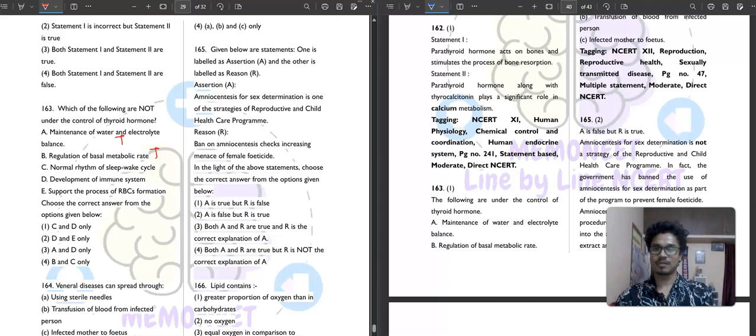It is also under control of thyroid hormone. The normal rhythm of sleep-wake cycle. This is pineal gland. Definitely not thyroid. And development of immune system is lymphocyte. Okay, so this is also not thyroid. Support the process of RBC formation, thyroid, correct. So not under thyroid control are C and D. First option is your correct answer. Moving to the next question, question number 164.